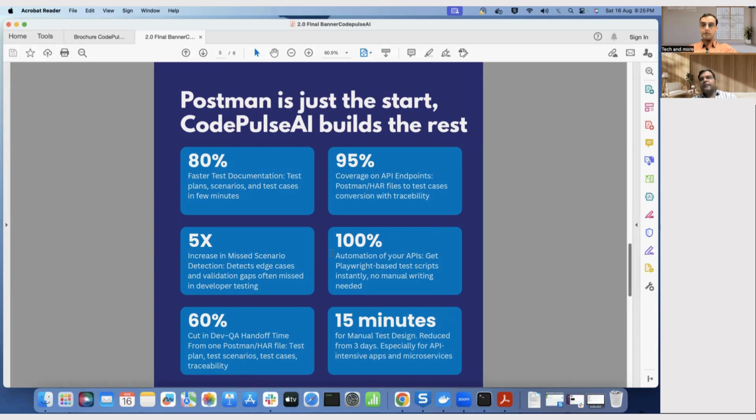When we see about Playwright, you will see a good amount of time has been saved in terms of writing the Playwright automation, and a 60% cut down in dev and QA sign off. And I have already said that the time of writing is reduced to 15 minutes.